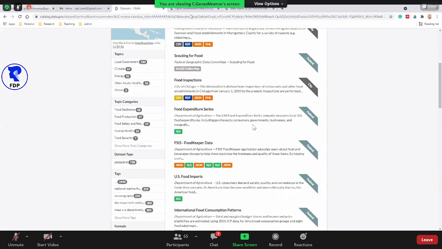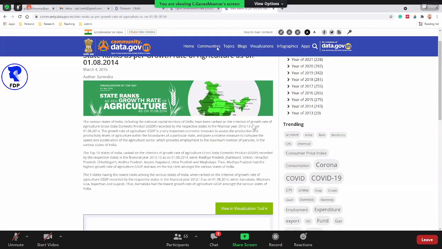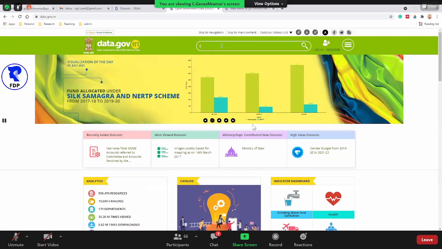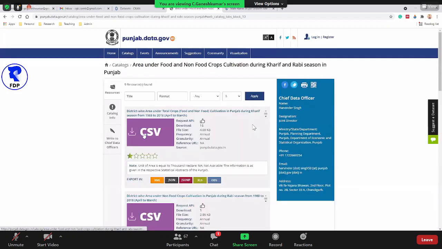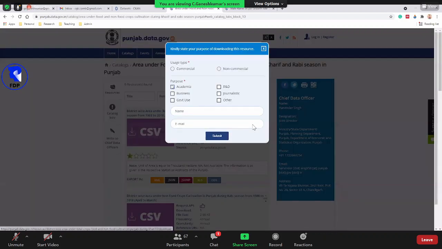Similarly, this is the main website, and this is the visualization. Here also you can search, but the only thing is you have to register. If you want to download, for example, area data as a CSV file, you have to register yourself. Here, this is a CSV file. If you want to download, you have to mention